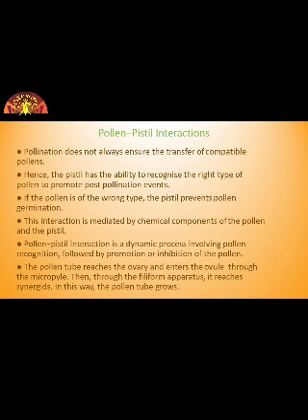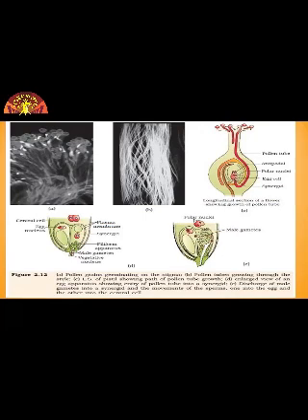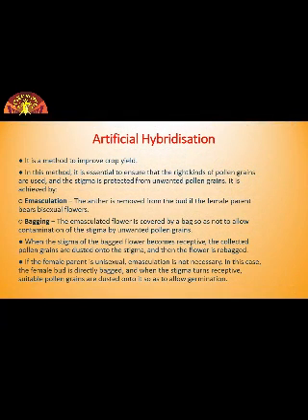So this is how pollen-pistil interaction is a dynamic process involving pollen recognition followed by promotion or inhibition of the pollen. Then the pollen tube reaches the ovary and enters the ovule through the micropyle. Then through the filiform apparatus it reaches the synergids. In this way the pollen tube grows. Now this is how in nature pollination and fertilization occurs.